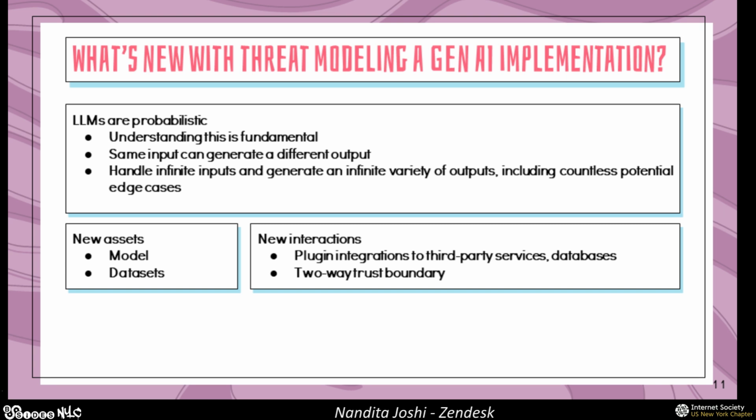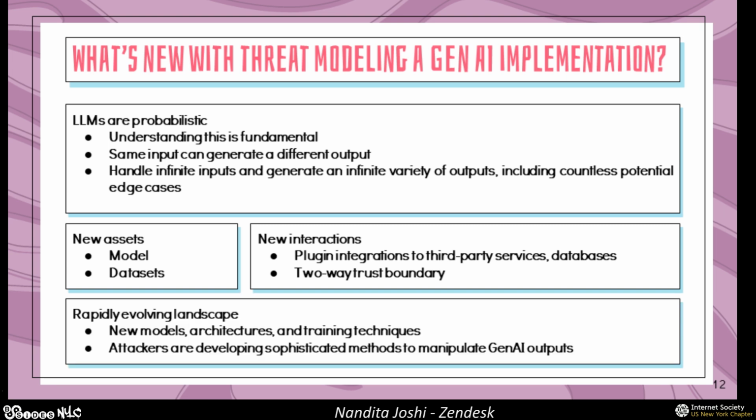The second thing with your new interactions is the two-way trust boundary that you have with LLMs today. It's not just that we cannot trust the client to LLM data flow, but also the LLM to client output that we see, because it's using natural language. And this is different from your traditional web apps, where you typically have user controlled input, yes, but your outputs are likely to be derived from established business logic and data that's stored in databases and places where you have options to encode or sanitize that data before it's being stored.